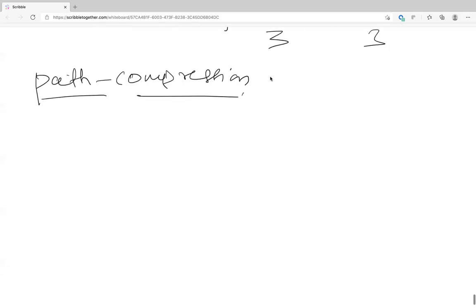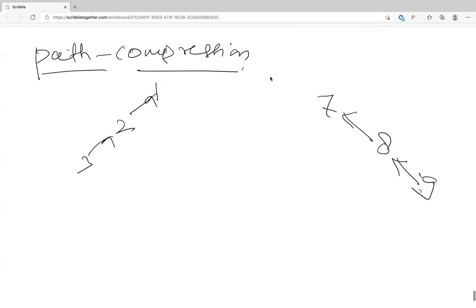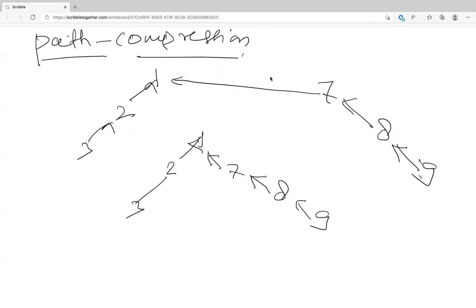So basically, Deven's idea was. Let's say this is your tree. And let's say you had one more tree, 7 and 8, and let's say 9. Now since we're trying to keep the tree small, initially what we were doing is we are pointing 1 to here, right? So 1, 2, 3, this will become 7, this will be 8, this will be 9. Now let's say we here call connect 2 and 9. And this is what we got. And 1 is pointing to itself.